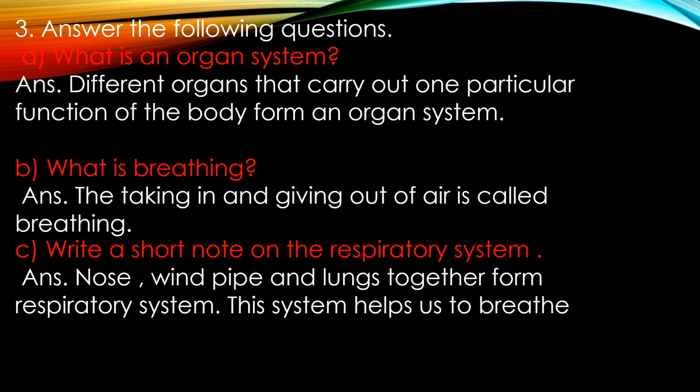This system helps us to breathe. The respiratory system is the network of organs and tissues that help you breathe. It includes your airways, lungs and blood vessels.